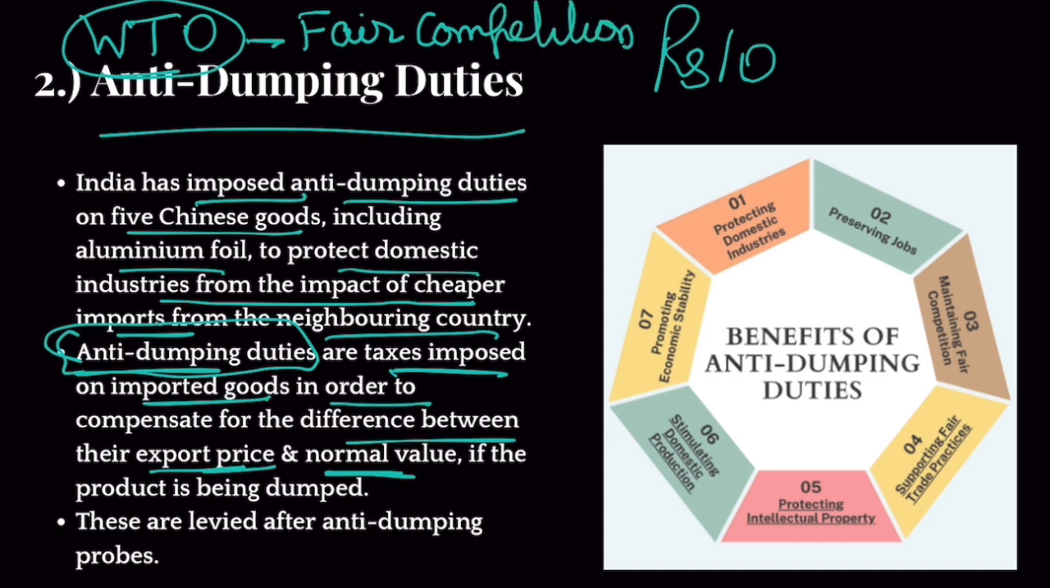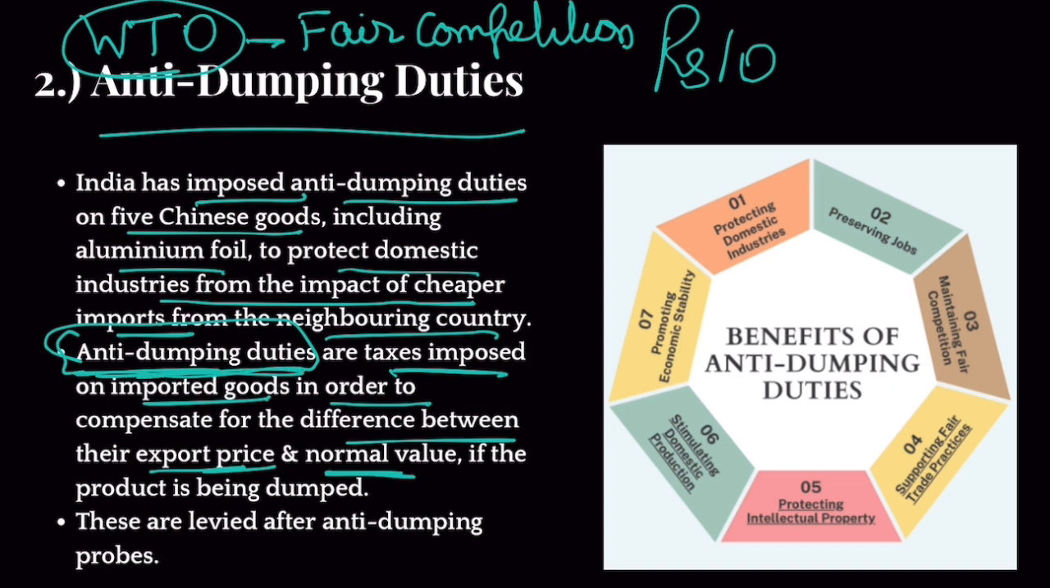Now, fair competition means that no one should be allowed to dump their goods in one particular country. But WTO says that yes, anti-dumping duties are permissible. Of course they are. But you have to be sure whether a particular country is dumping goods into you. So you can apply anti-dumping duties only after investigation. Okay. And if the results of the investigation are that yes, China is actually dumping goods, then you can apply